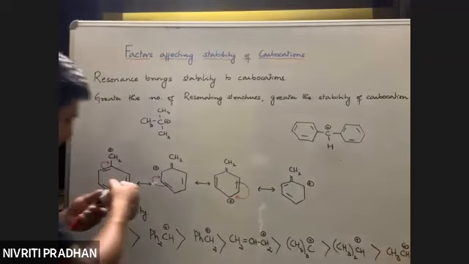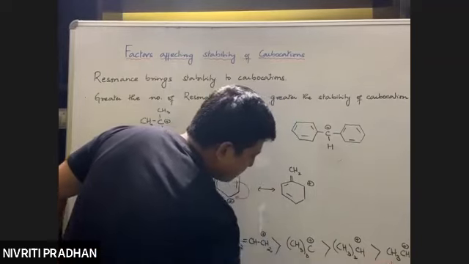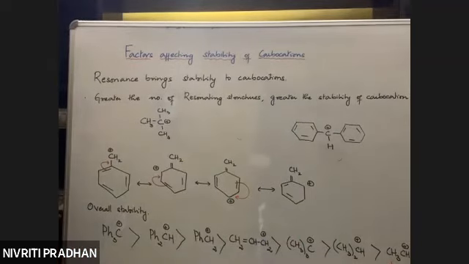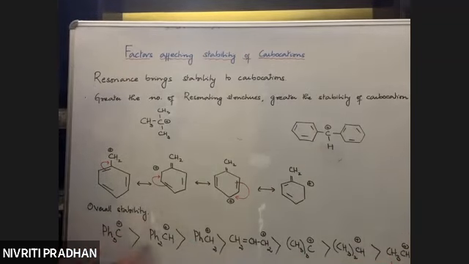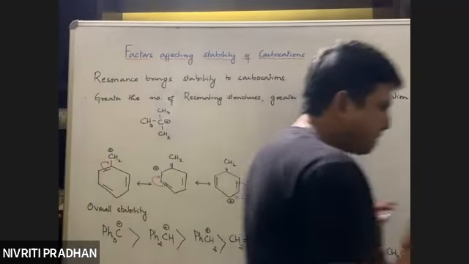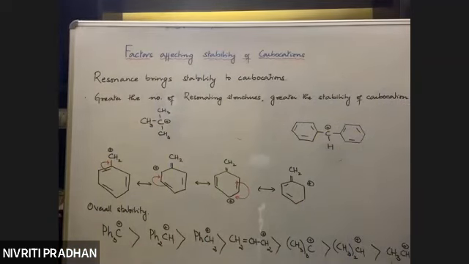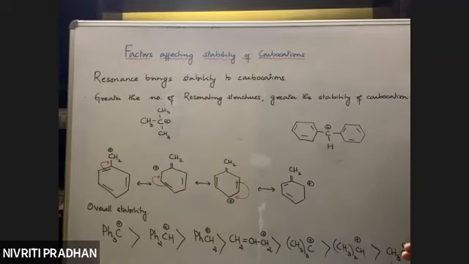These three we had discussed in the previous class. These are stabilized by hyperconjugation and inductive effect, whereas the others are stabilized by resonance, and resonance brings greater stability to a carbocation. So concept building is very important here. A carbocation can be stabilized by resonance, inductive effect, and hyperconjugation.